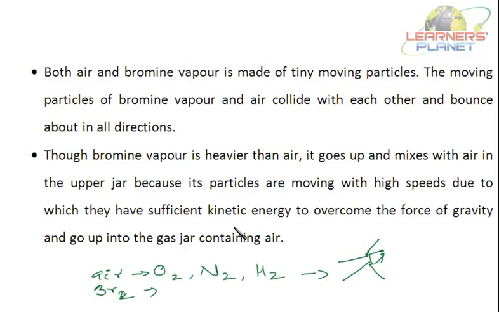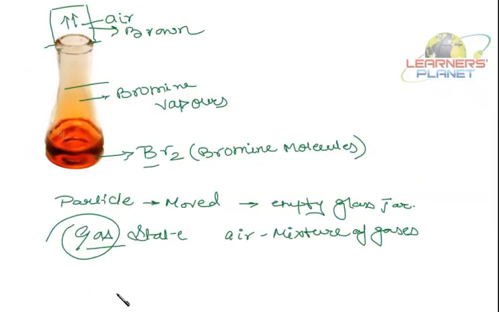It is a complicated sentence, but it's very simple, I'll tell you. See here, the bromine particles are in motion. Now they are moving above, right? And above is an empty jar. Now this jar contains air particles.